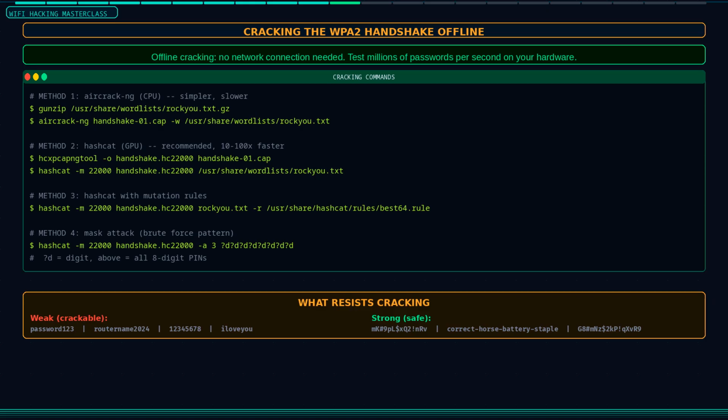Rules expand your word list by applying transformations like capitalizing the first letter, adding numbers at the end, or replacing letters with numbers. The combination of a good word list and smart rules cracks the majority of commonly used home router passwords. For passwords that resist dictionary attacks, you can use mask attacks in Hashcat. These brute force specific character patterns. A mask of ?d?d?d?d tests every 4-digit number, which covers common PINs.